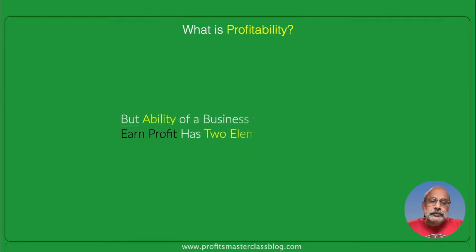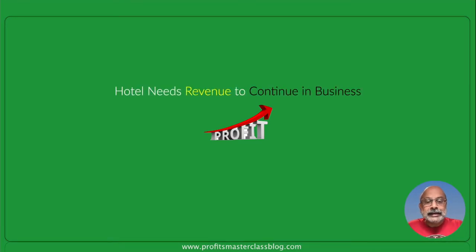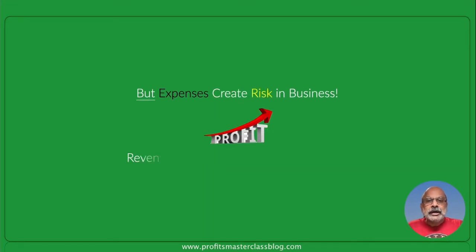Well, loosely you could say it's the long-term ability of your hotel to be profitable. And profitability obviously has connotations on the ability of the business to survive over the long term. But the ability of the hotel to survive and earn profit has two elements to it: revenue and expenses. A hotel needs revenue to stay in business, and they need to incur expenses to earn that revenue. But expenses create risk in business. So at the end of the day, you could say revenue minus expenses results in profit.